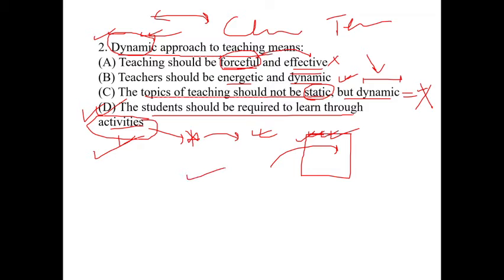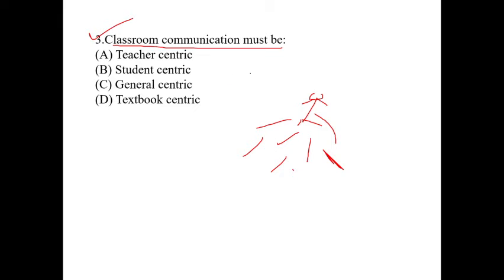So now let us discuss question number 3. In question 3, the question is: classroom communication must be. Classroom communication is very important in a classroom. Teachers usually teach students on different types of topics. So we can easily say that classroom teaching must be teacher centric, because the teacher is teaching and students are listening.